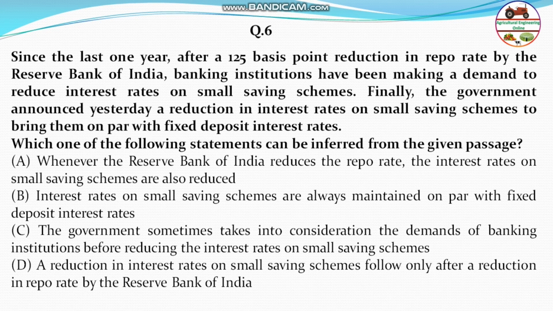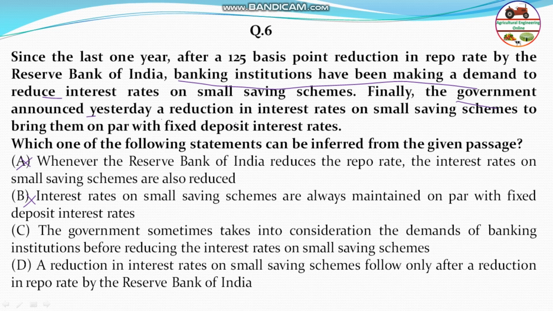So basically here it is saying banking institutions have been making a demand to reduce the interest rate, and finally the government announced yesterday. So the government took the decision requested by the banking institution. So we see, "whenever the Reserve Bank of India reduces the repo rate, the interest rate" is not the correct answer. Next one is "interest rate on small savings schemes are always maintained on par with fixed deposits." So this is also not the answer because it's related to government and banking institutions. So therefore the C answer: the government sometimes takes into consideration the demands of banking institutions before reducing the interest.